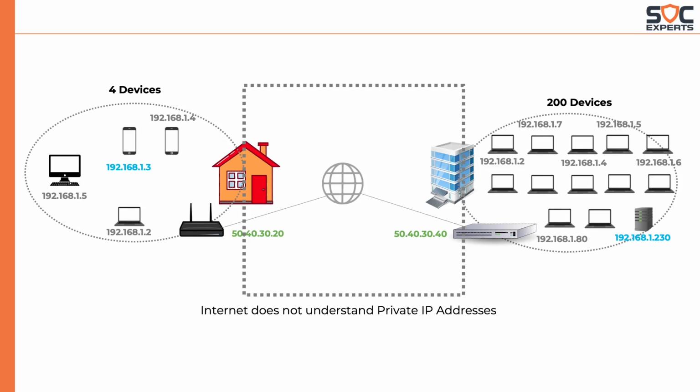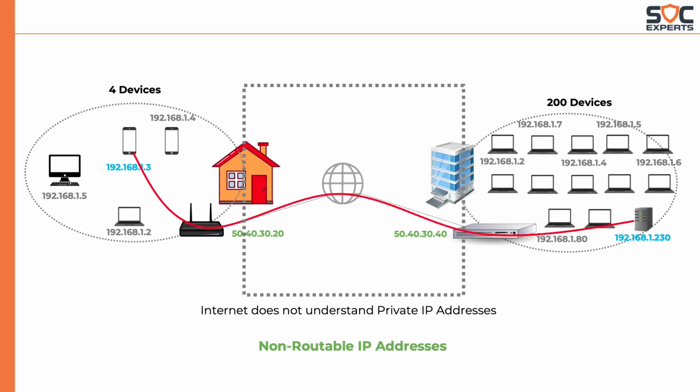Similarly, private IP addresses cannot go out into the internet. The internet does not understand private IP addresses. In other words, the internet does not know how to route the private IP addresses. That's why they are also called non-routable IP addresses.